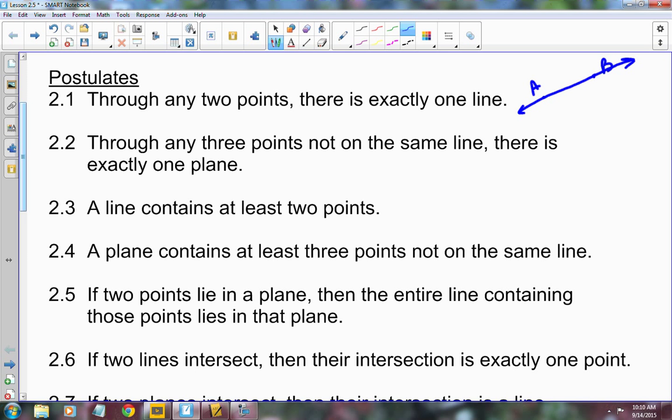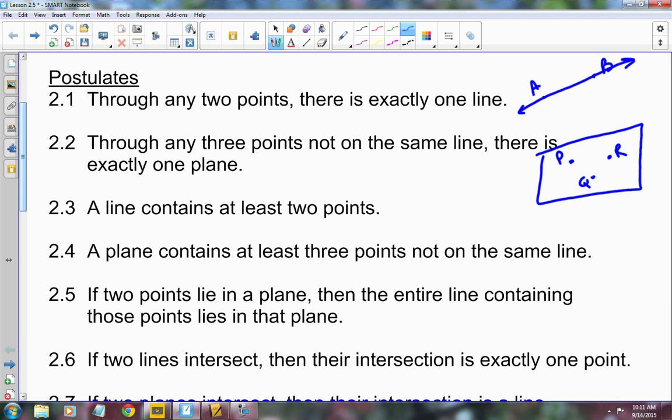If you have 3 points not on the same line, there is exactly one plane. So if I had points E, Q, and R, exactly one plane contains those 3 points. So 3 points, not on the same line, there's exactly one plane.